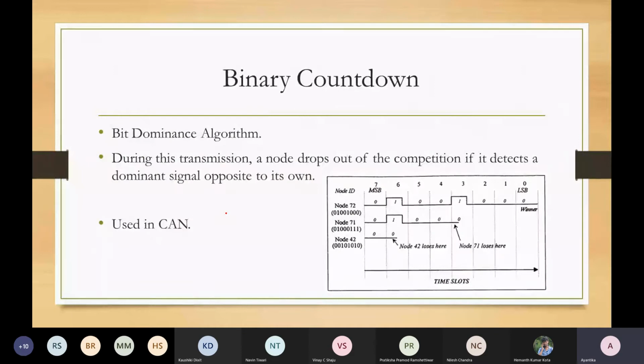Another approach that was of very limited use, and that was first proposed in CAN, Controller Area Network. We will talk about it just to give an idea. It is based on the binary countdown, that is, the bit dominance algorithm. Most probably those who have already attended the fundamental basic ESTV background classes have already discussed CAN. We talked about this binary countdown, bit dominance related, priority arbitration protocol, where we have seen that